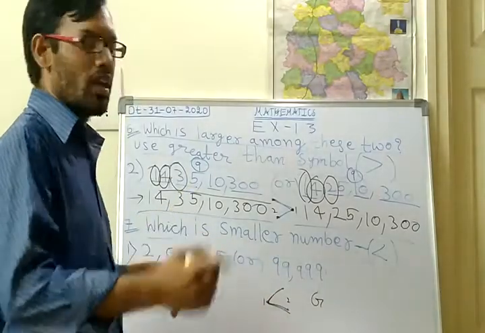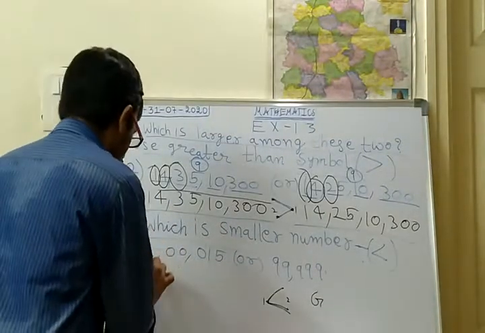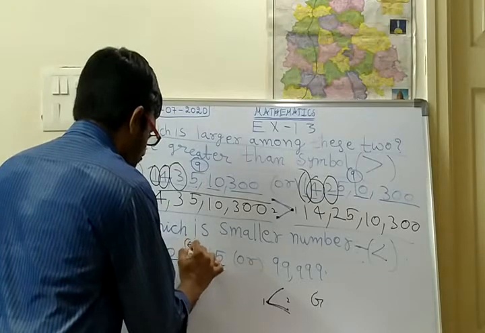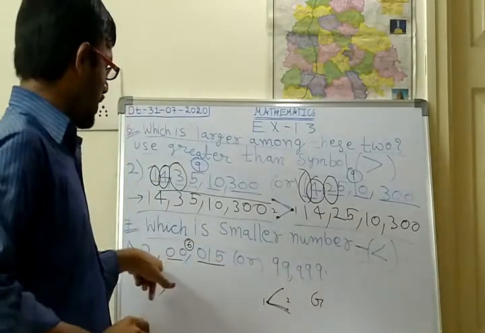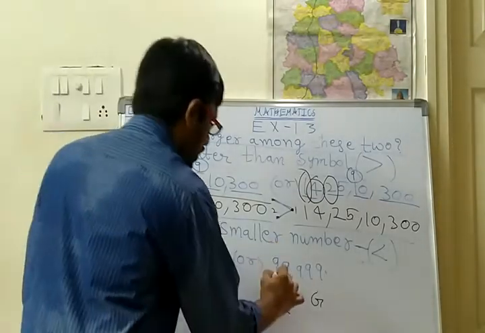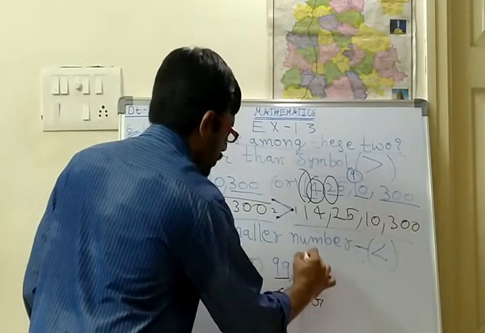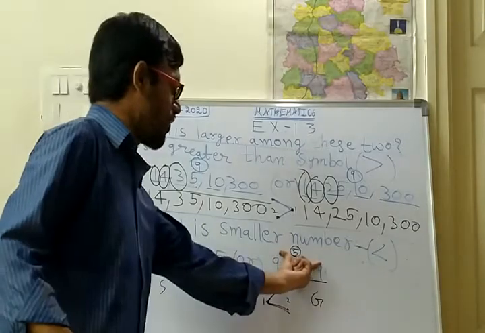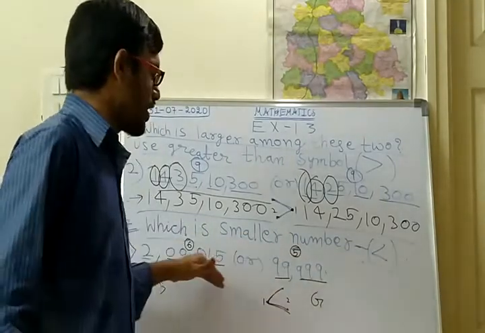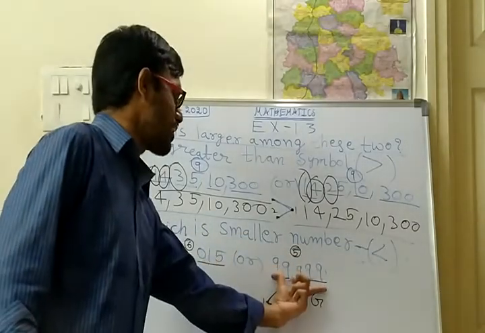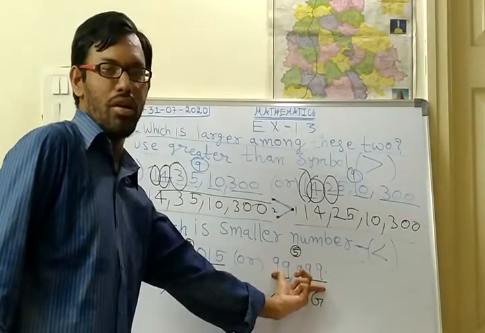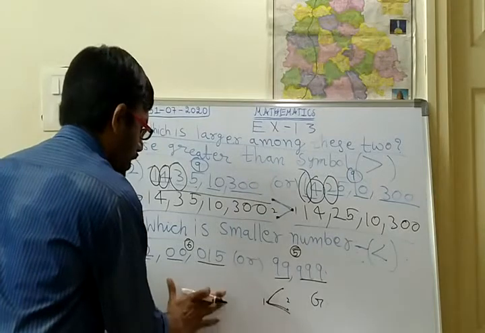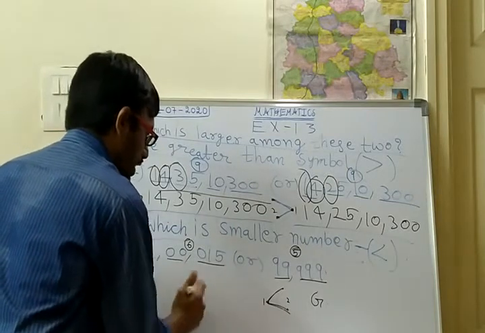So take the first method: counting the number of digits. Count the number of digits: 1, 2, 3, 4, 5, 6. So here 6 digits are there. Next, here 2, 3, 4, 5. So here 5 digits are there. Which is having fewer digits? Obviously this number is having fewer digits. So the smaller number should be written on this side, at the left side.